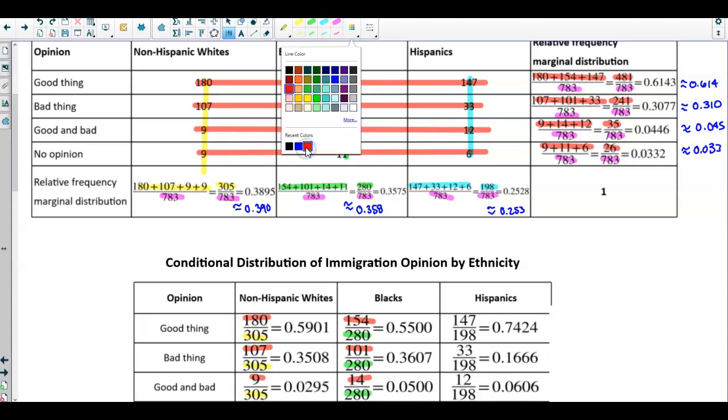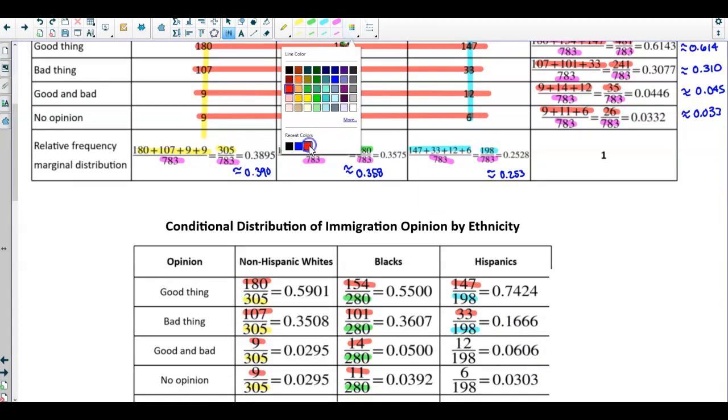Okay, next, what we want to do is we're going to take the value of 147, and then we're dividing it by the column total of 198 to get 0.2424. Next, we're taking the value of 33, which is in the next cell, and dividing that by the column total of 198 to get 0.1666.